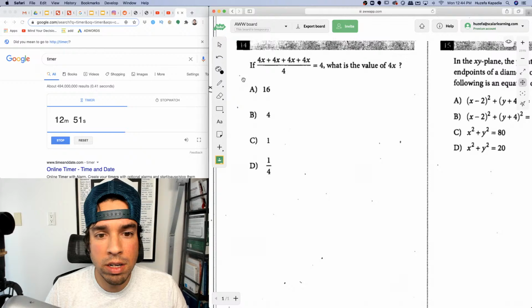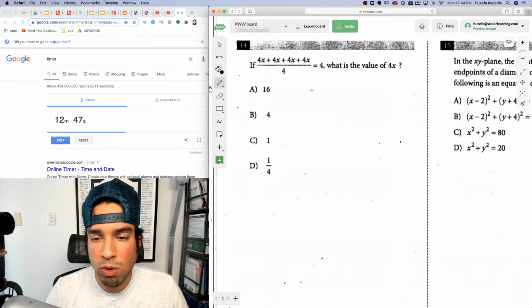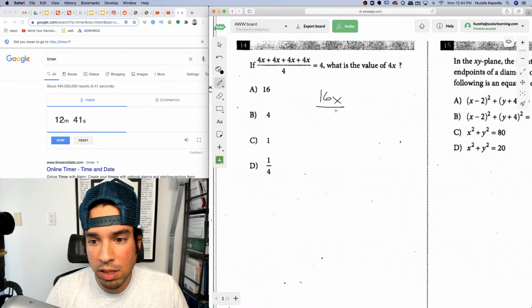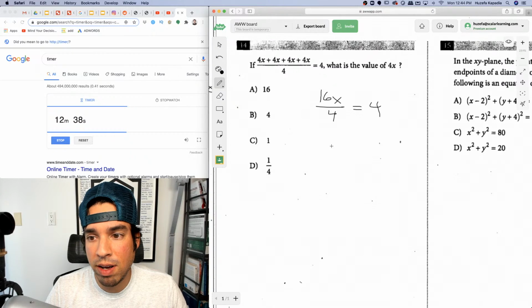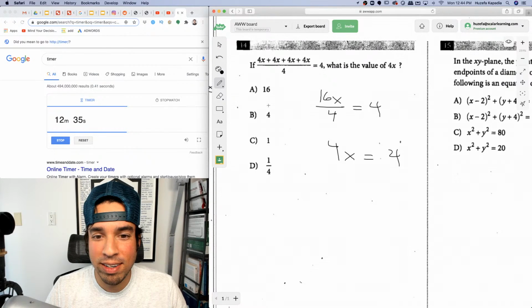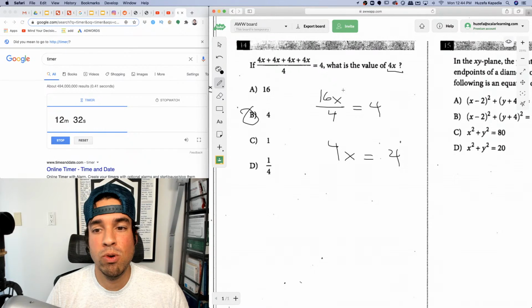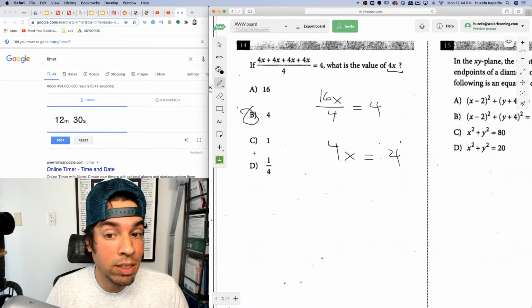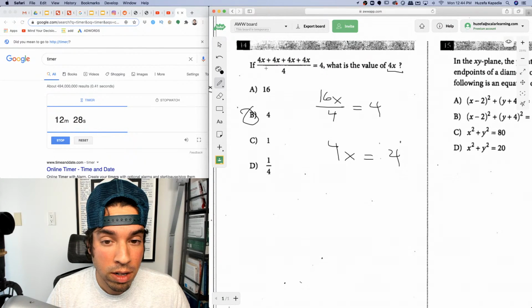Okay, 4x plus 4x plus 4x plus 4x over 4 equals 4. What's the value of 4x? Let's add that all together, and we get 16x over 4 equals 4. Simplify. This is such a weird problem. It's 4. Right? They said, what's the value of 4x? It's 4. If they asked to solve for x, it's 1. So be careful. But yeah, 4x is 4. 4 plus 4 plus 4 plus 4 divided by 4 is 4.